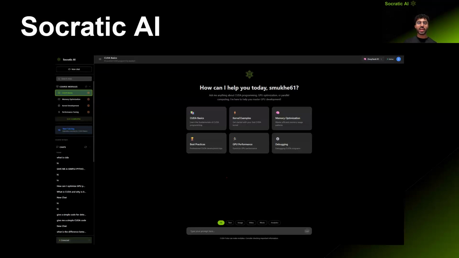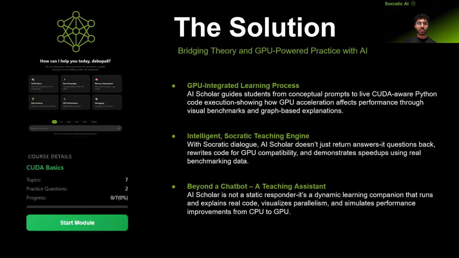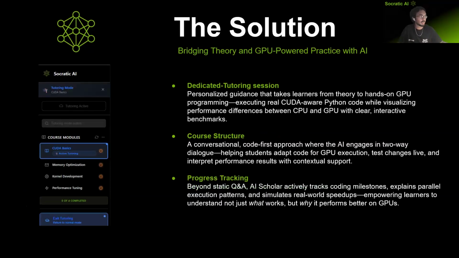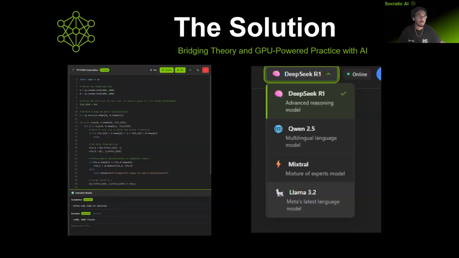It's not just a chatbot, it's a complete learning environment for mastering GPU-accelerated development. Socratic AI offers structured courses like CUDA Basics with guided topics, unlimited practice questions, and on-demand assessments. It also has a free chat mode where students can ask anything in real time. We've built a personalized tutoring mode that identifies gaps in students' knowledge, provides step-by-step guidance, runs CUDA-aware Python challenges, and shows live benchmarks comparing CPU and GPU performance.